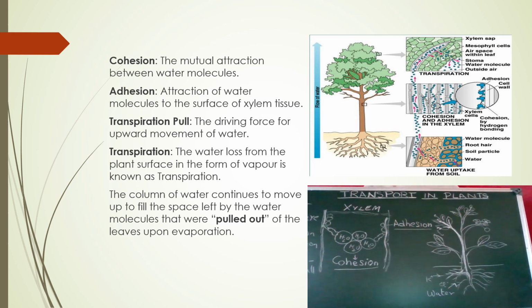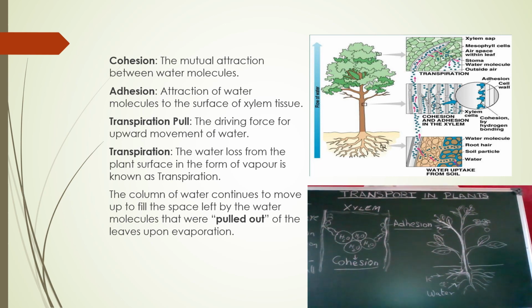In the diagram, you can see the water uptake from the soil: the water moves from the root hairs to the xylem tissue, and through cohesion and adhesion in the xylem, it moves easily.